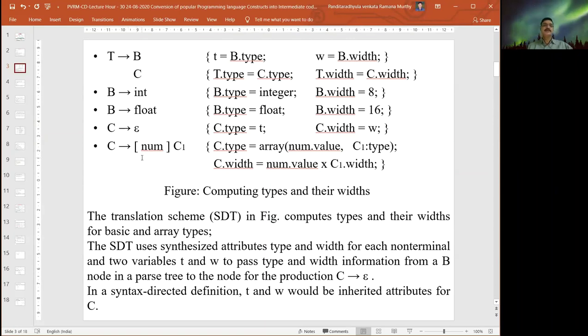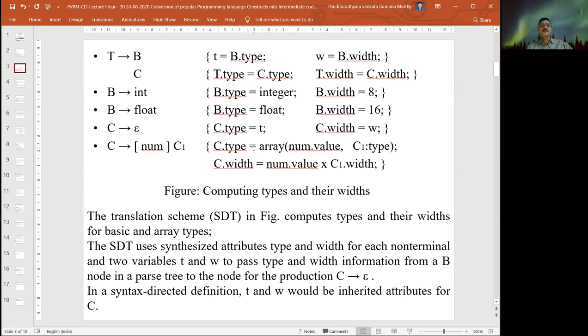Similarly, C derives a number C1. Here we are identifying it as an array. C dot type is equal to array, number dot value, comma, C dot type. Whatever the type of the C, it automatically comes. Similarly, we are assigning a number because we are going to create an array type. The array is nothing but a set of homogeneous elements. Here the C dot type is indicating only one variable.